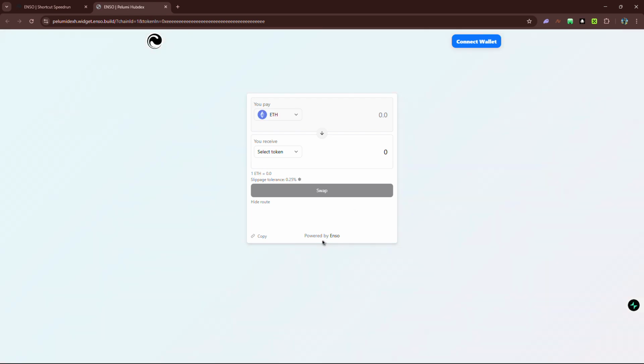So as you can see, powered by Enso. The subdomain there, the name Pelumi Hubdex. You can see that Enso just makes it easier, even down to the icon that you created. It's just that easy. You can create your own native decks, or you can create your own decks powered by Enso. You don't need any design. Just think of a catchy name that will catch people's attention, then create it. So now you've seen how it works.